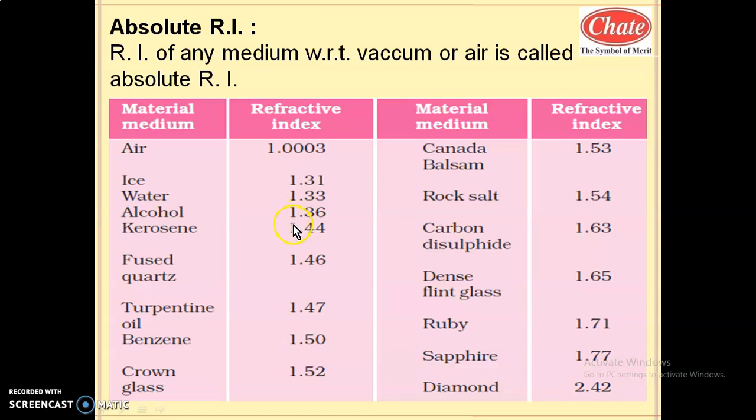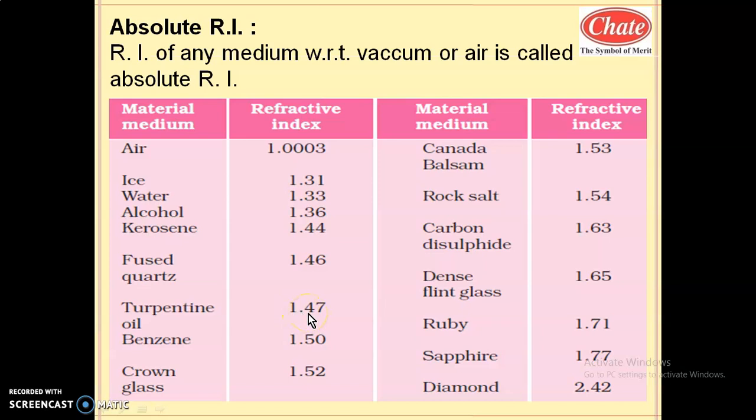It will be somewhat less in kerosene, and compared to kerosene and water, it will be least in turpentine. This means the highest speed of light is in water compared to kerosene and turpentine, and the least velocity of light is in turpentine, as its refractive index is highest, being the ratio of speed of light in vacuum to the speed of light in that medium.